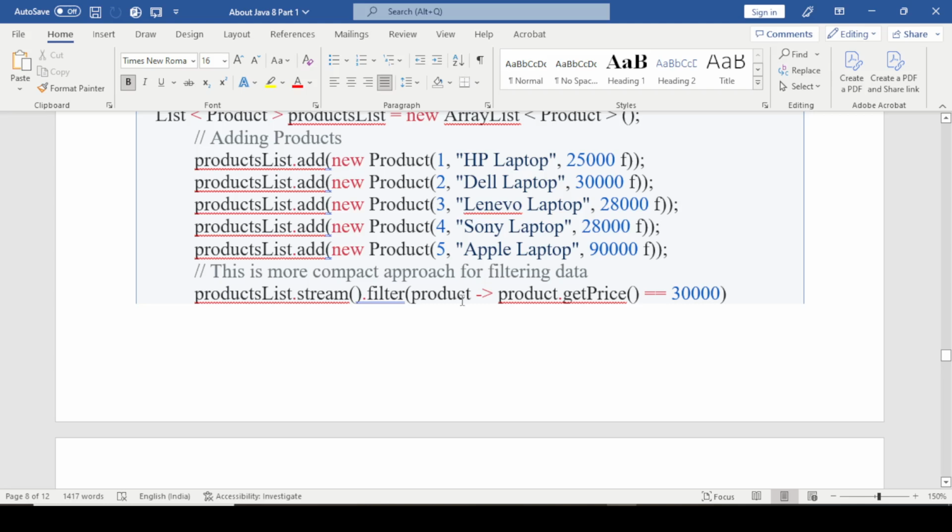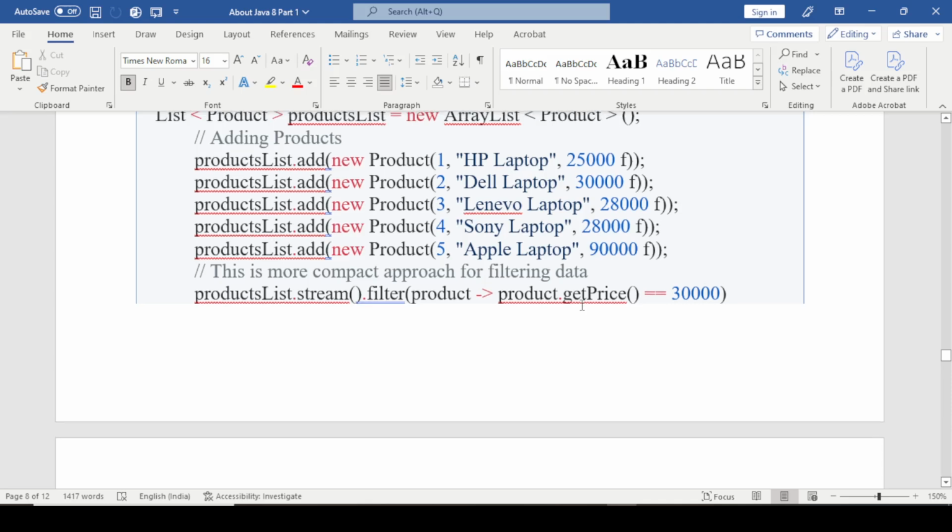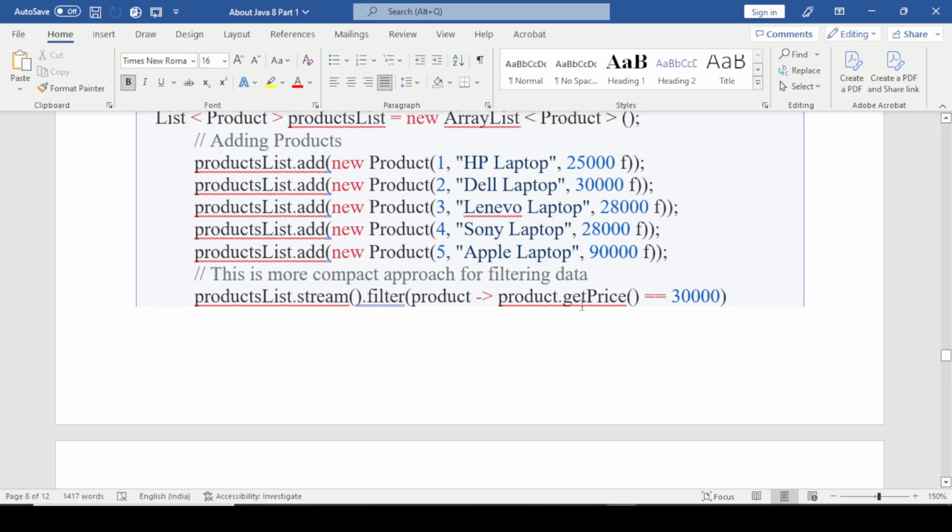This is the lambda expression: product dot getPrice is less than 30,000. Sorry, here the product price is 30,000, so the output is the Dell laptop, right?